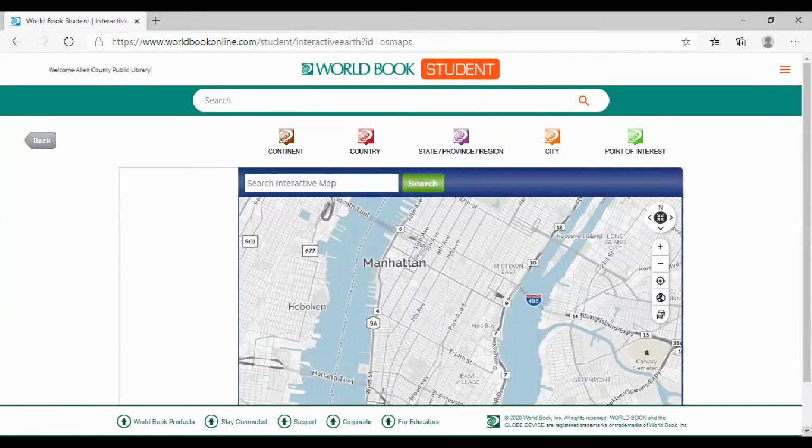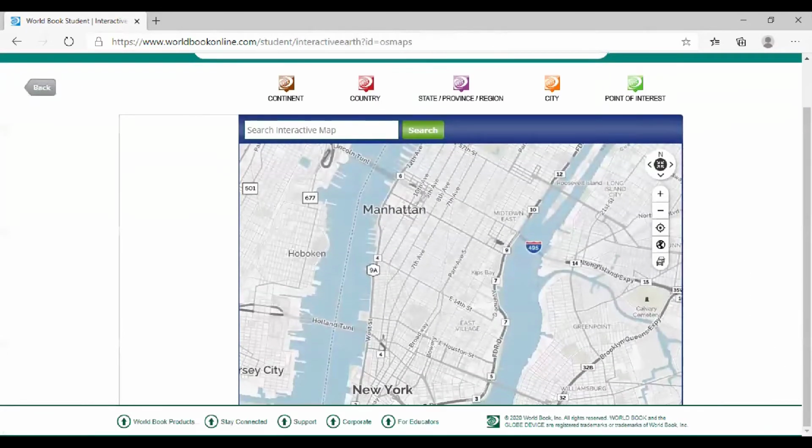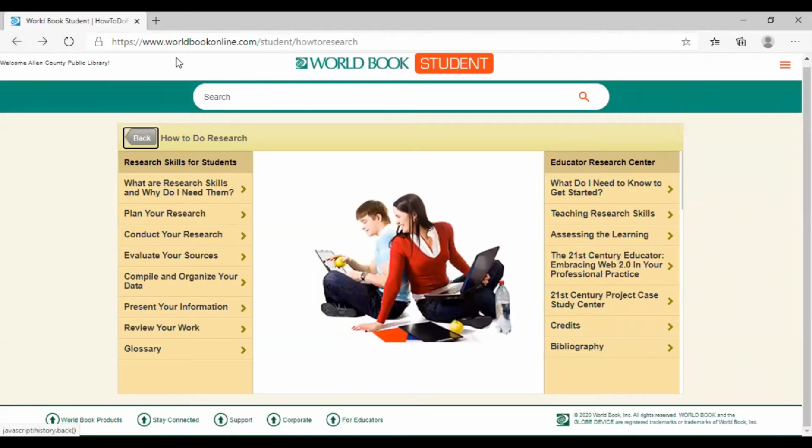And this is a map they have here of Manhattan, New York. So you can just kind of click on there, find out information here. You could do continent, country, state, province, region, city, and point of interest. I won't go into any detail, but you get the idea. You can come back on your own.